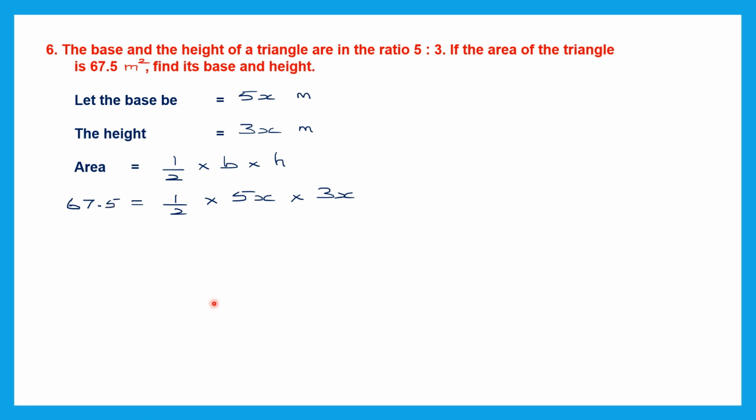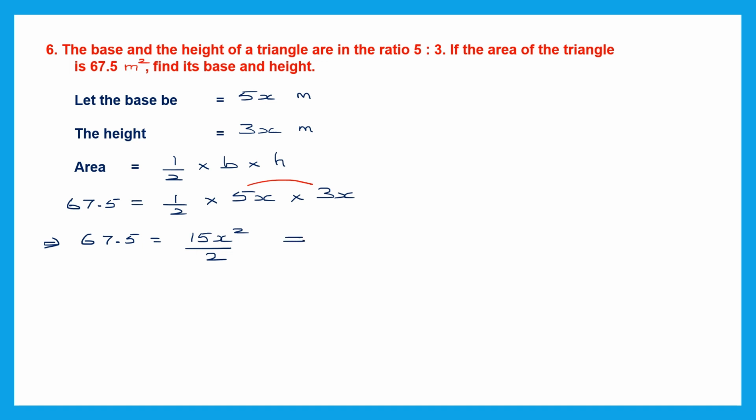Now let's work out and see what we get here. There's nothing to be cancelled. So we just have to multiply the numerators, 5 into 3, and the denominator remains the same. This is equal to 5 3's are 15, 15x square divided by 2.